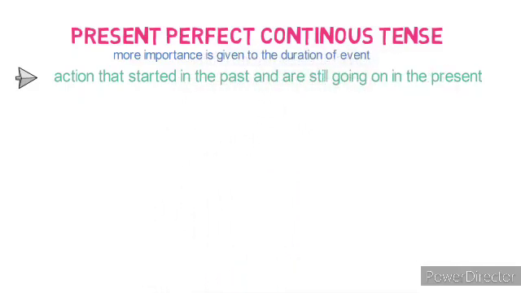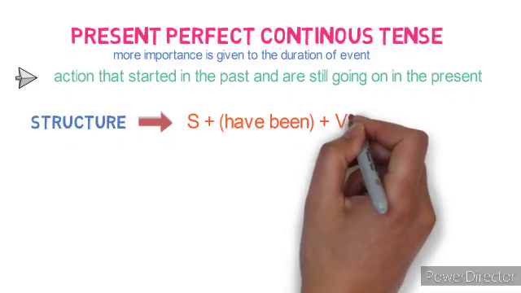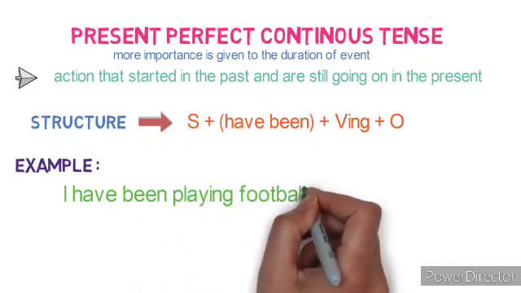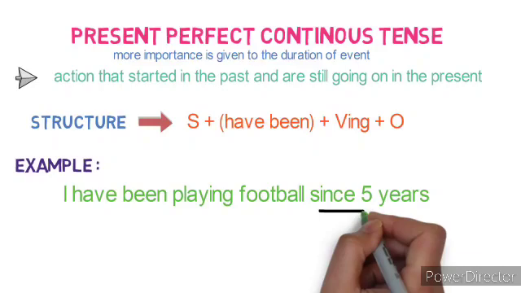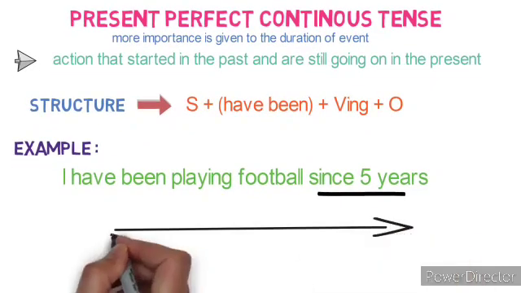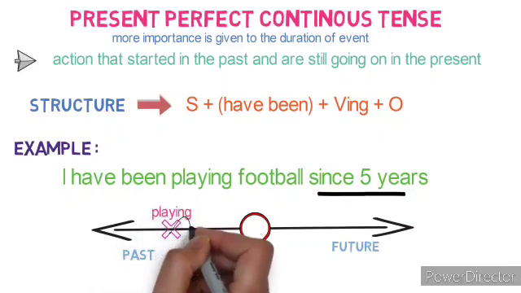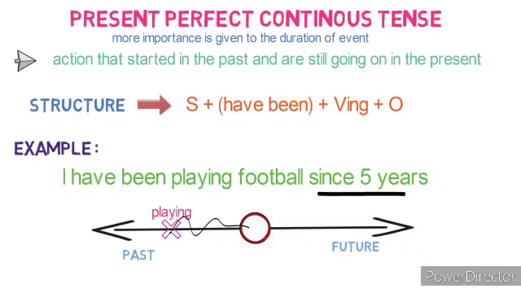Let's see the structure. Subject plus have been plus verb plus ing form plus object. Let's look at the example here. I have been playing football for 5 years. Here, more importance is given to the event, not the time. The timeline looks like this. The event of playing started in the past and is still valid till the present.